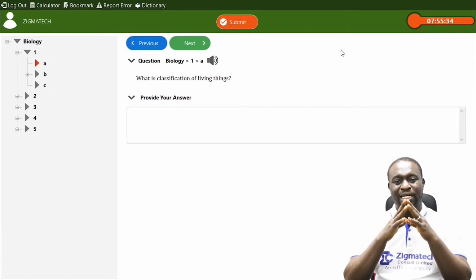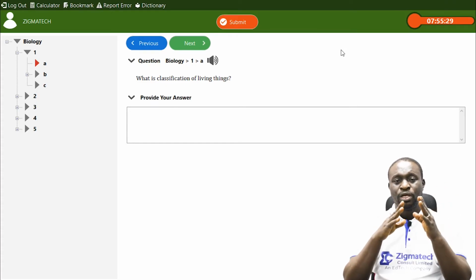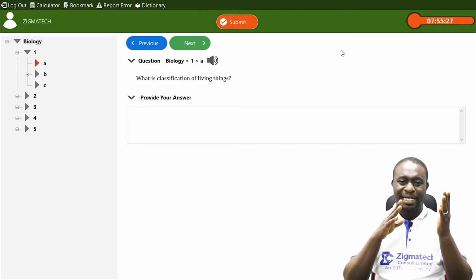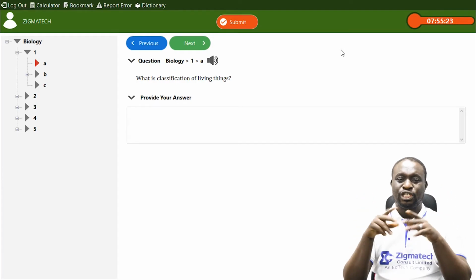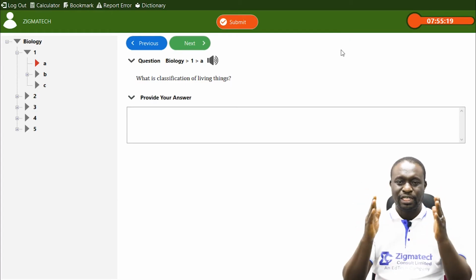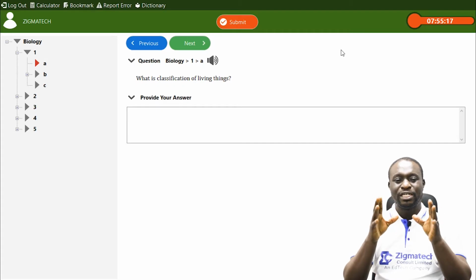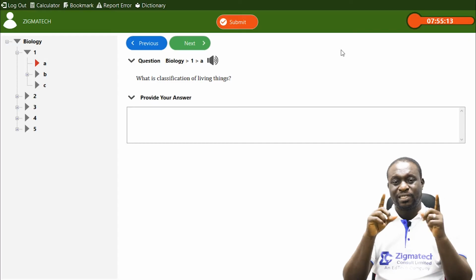K stands for kingdom, P for phylum, C for class, O for order, F for family, G for genus, and S for species. So he grouped living organisms into 7 major groups. That was the first thing he did.